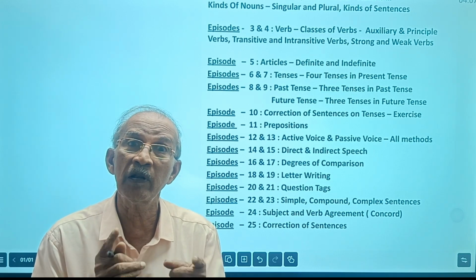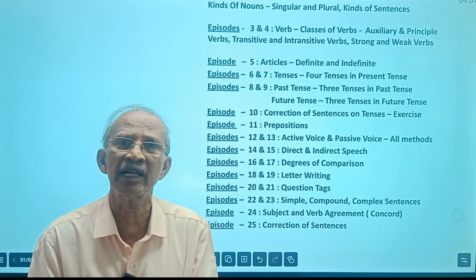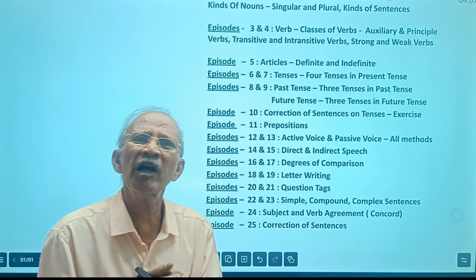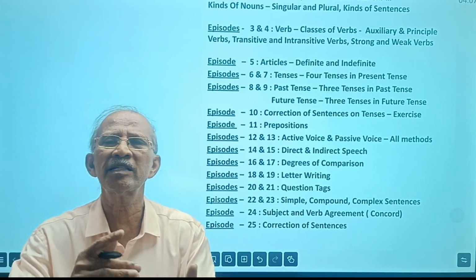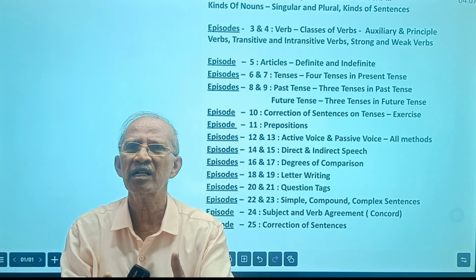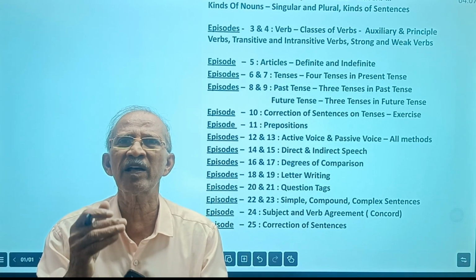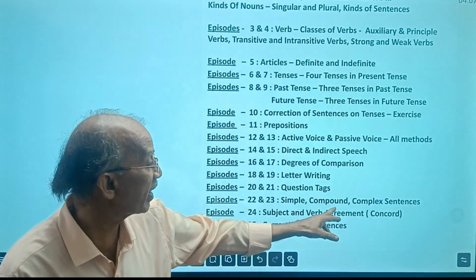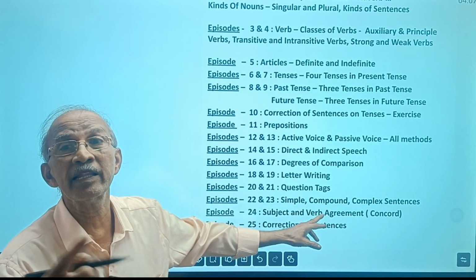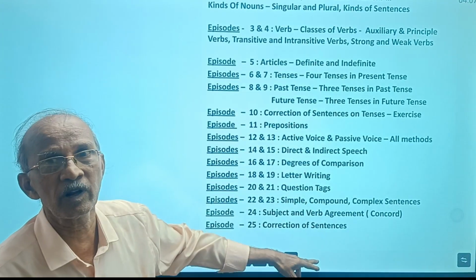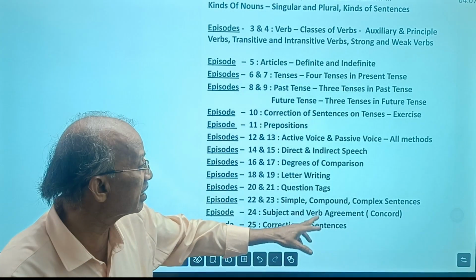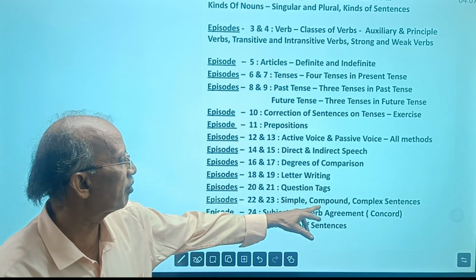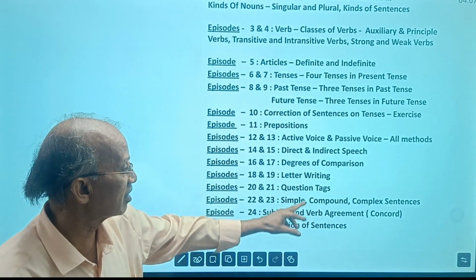If you are able to learn simple, compound, complex sentences, you can change sentences very easily. Simple, compound, complex means making sentences larger and shorter, that is, conversion of sentences from one construction to another. After learning all these topics, you can easily learn this. That's why we discuss this topic at the end of many topics. In the beginning itself, if we discuss it, you will find it difficult.